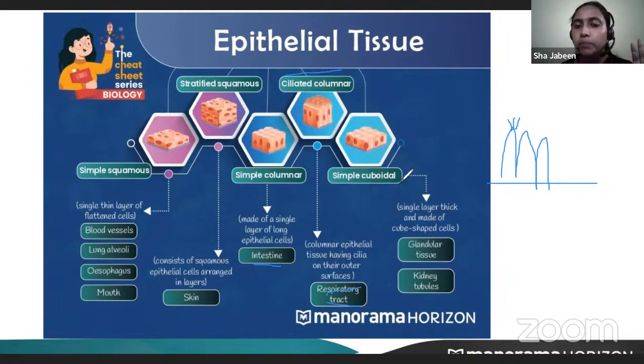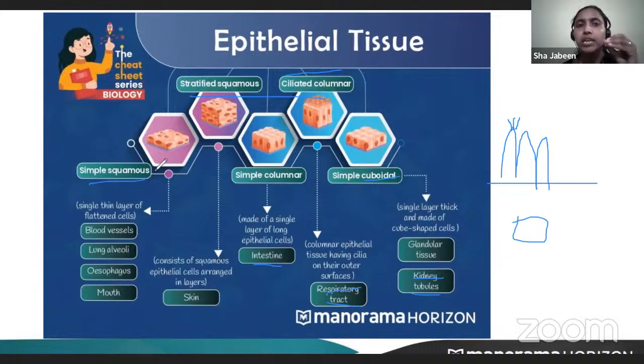Then we have simple cuboidal. Cube-like structures, like a small cube, a square-like structure. These cells are known as cuboidal cells. They are found in the kidney tubules. The function of these epithelial cells is protection. The stratified epithelial cell, which is found in the skin, provides protection.